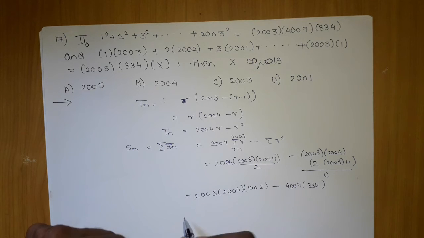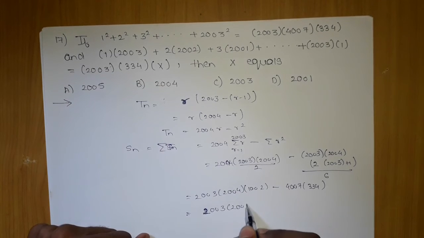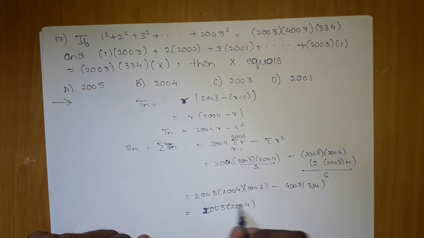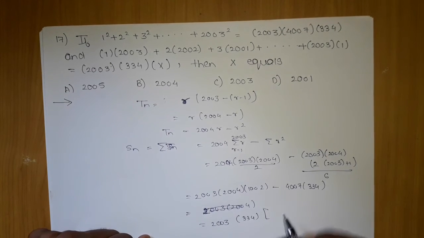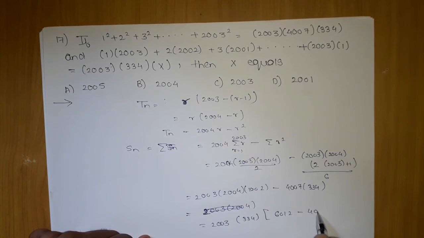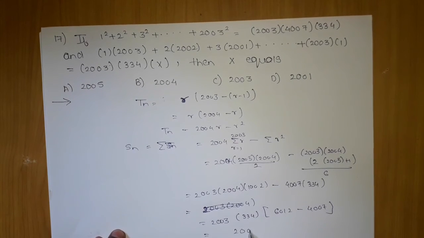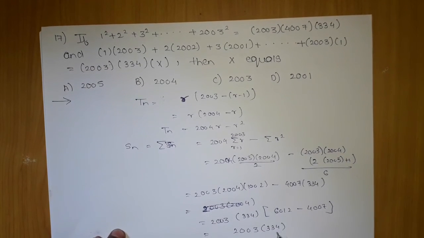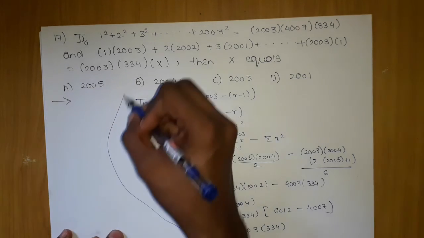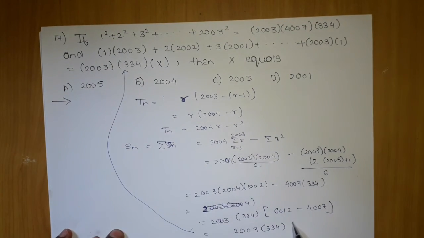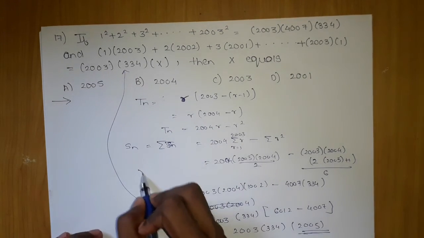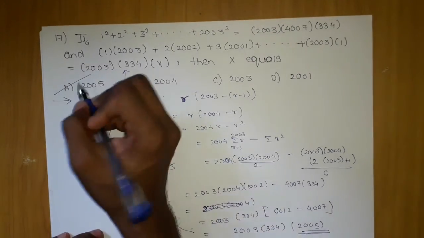Okay, so further on what we can do: 2003 into 2004, sorry, 2003 into 334 we can take common, which gives me 6012. Now we have done an almost similar type of question earlier also in Cengage, so it should not take time. We are getting it in the format of 334 into something. The main trick is that you have to convert it into this format. The moment you convert that, by comparing, you will come to know x. Now this is a very similar format to this. Now I can predict that x is nothing but 2005. So that is the answer.